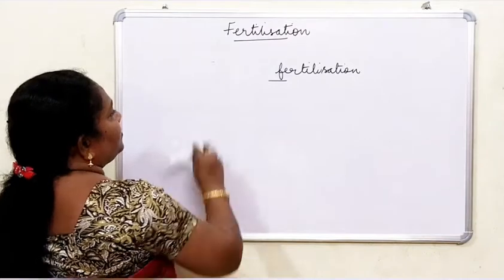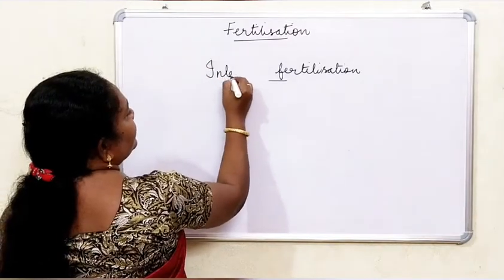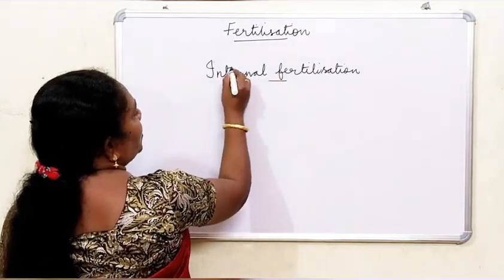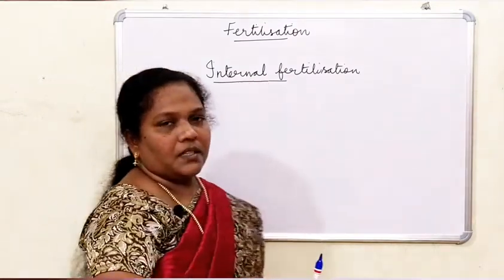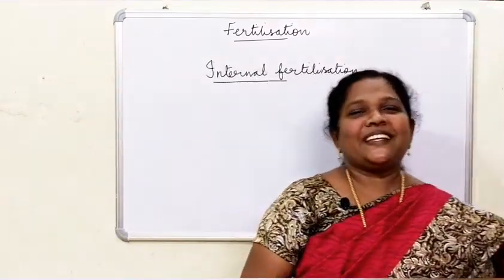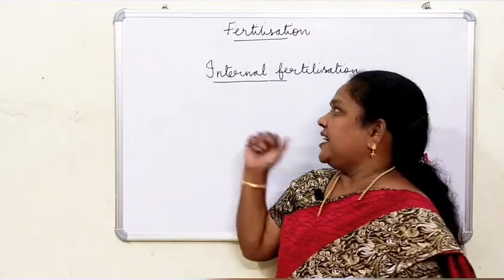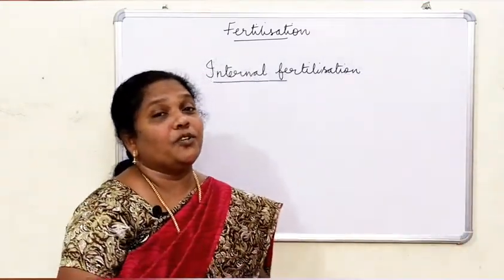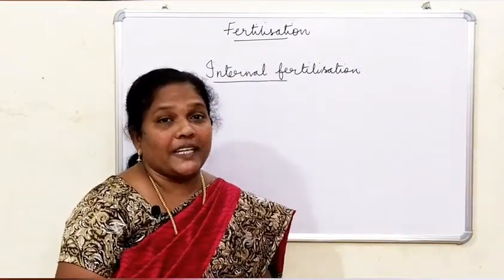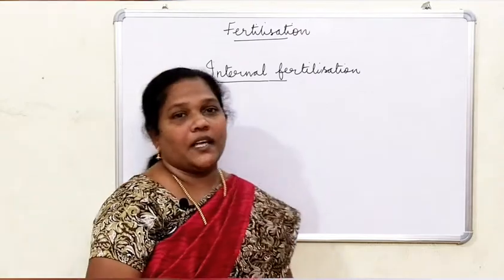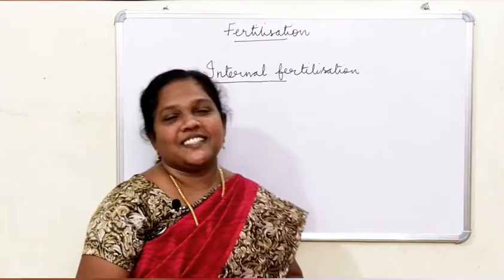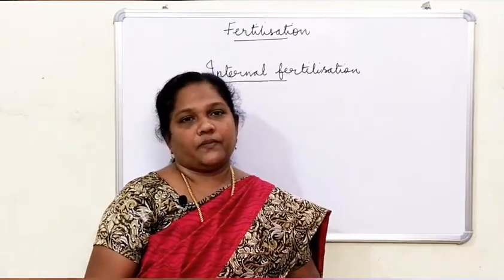Next, the other type of fertilization is internal fertilization. What is internal fertilization? If the fusion of male gamete and female gamete occurs in the body of the female, in the body of the organism, you call this internal fertilization.